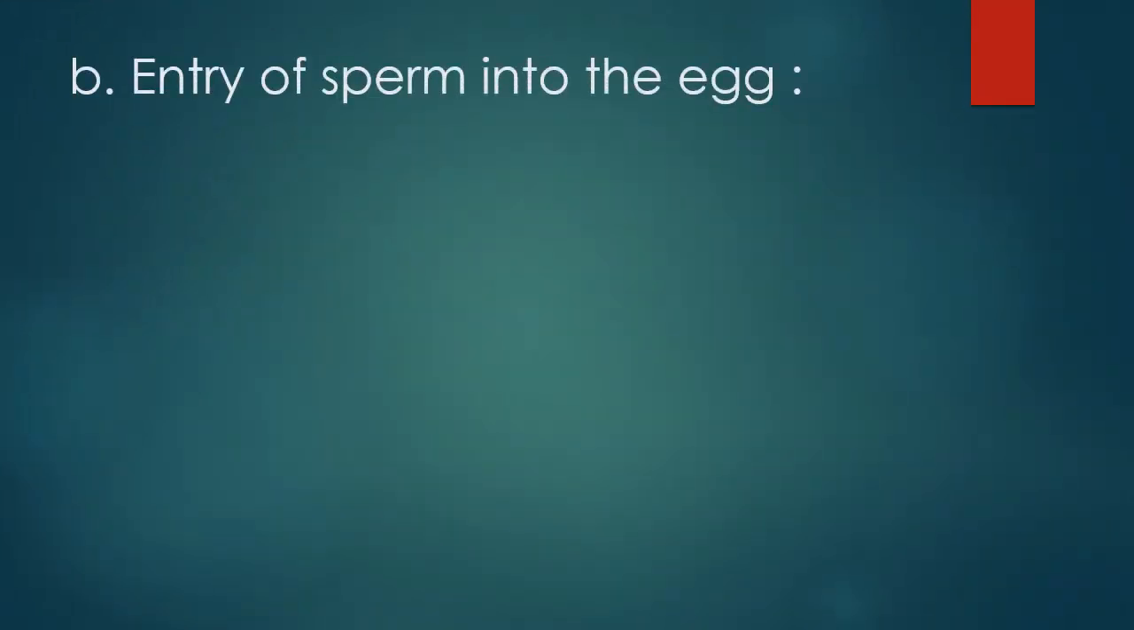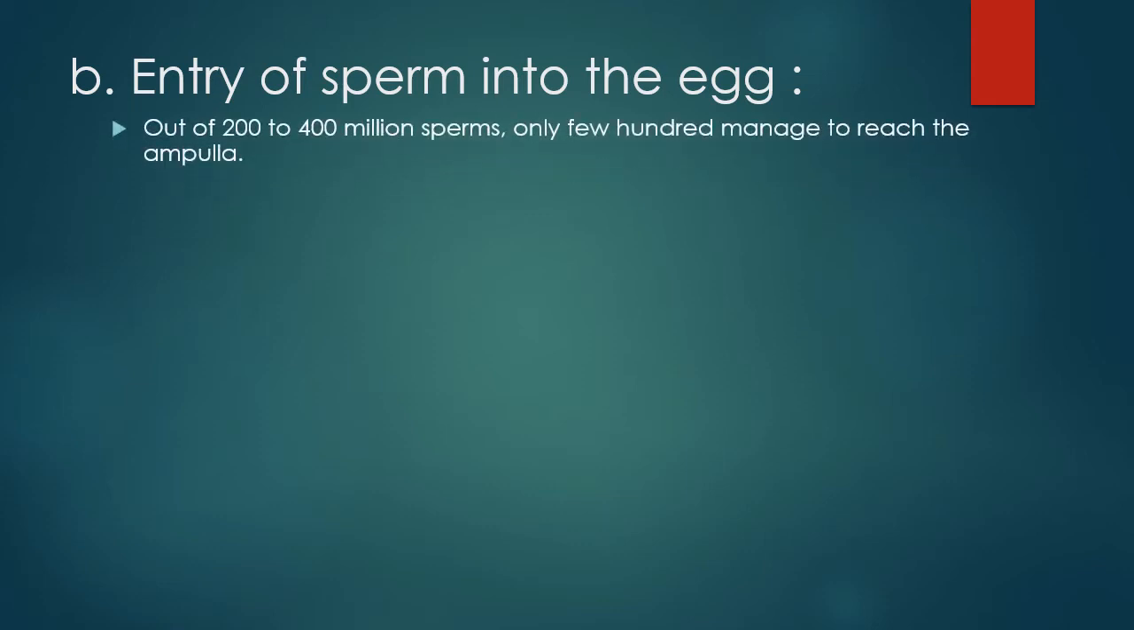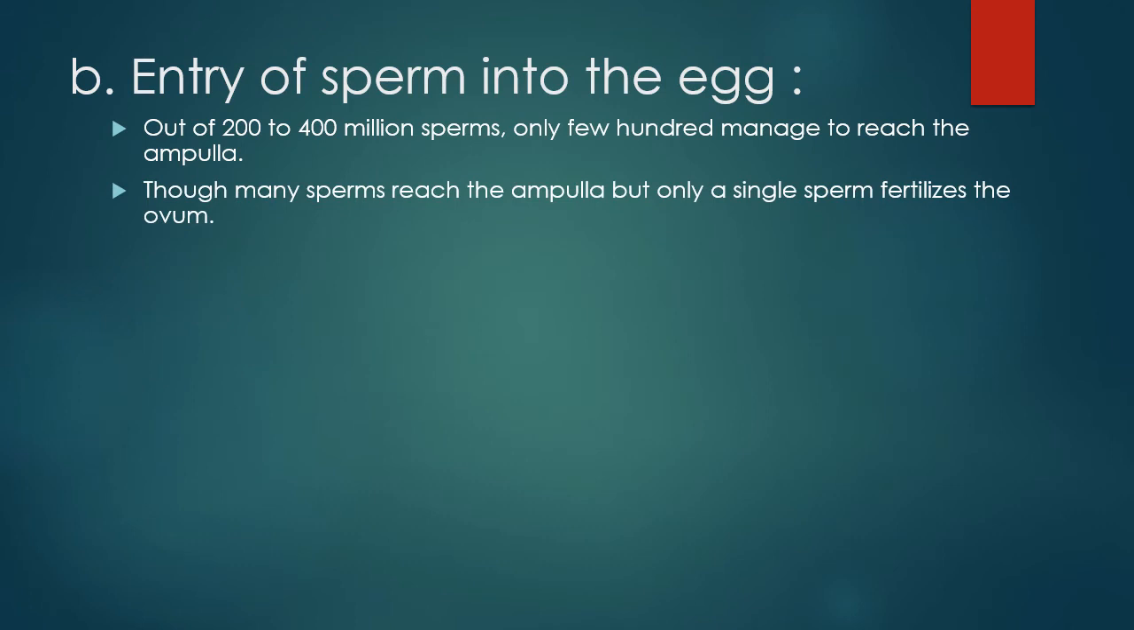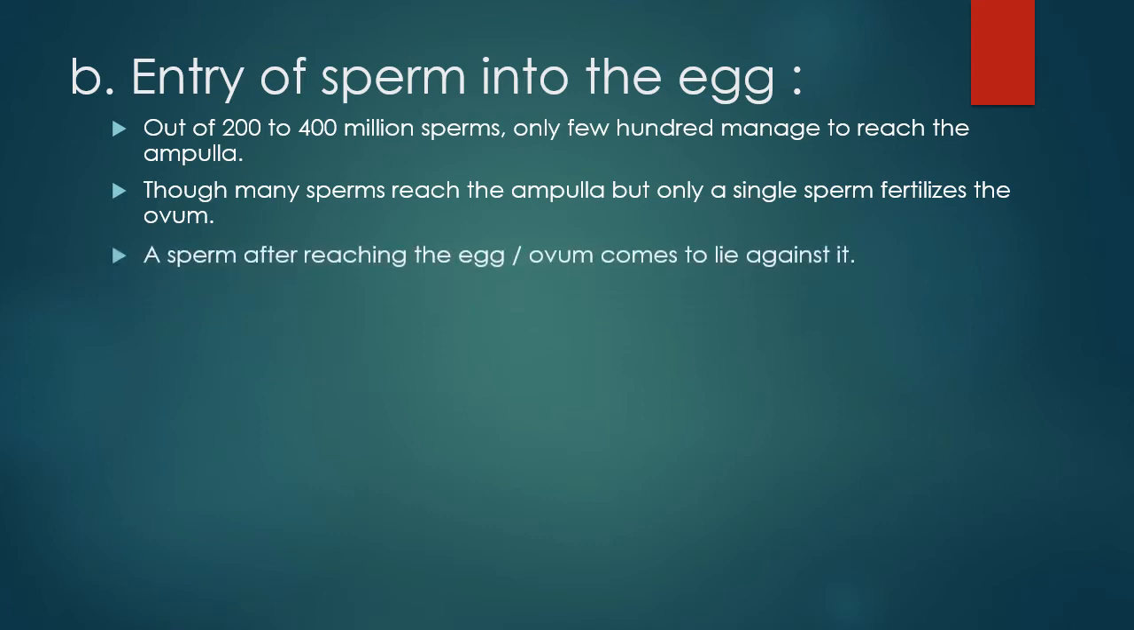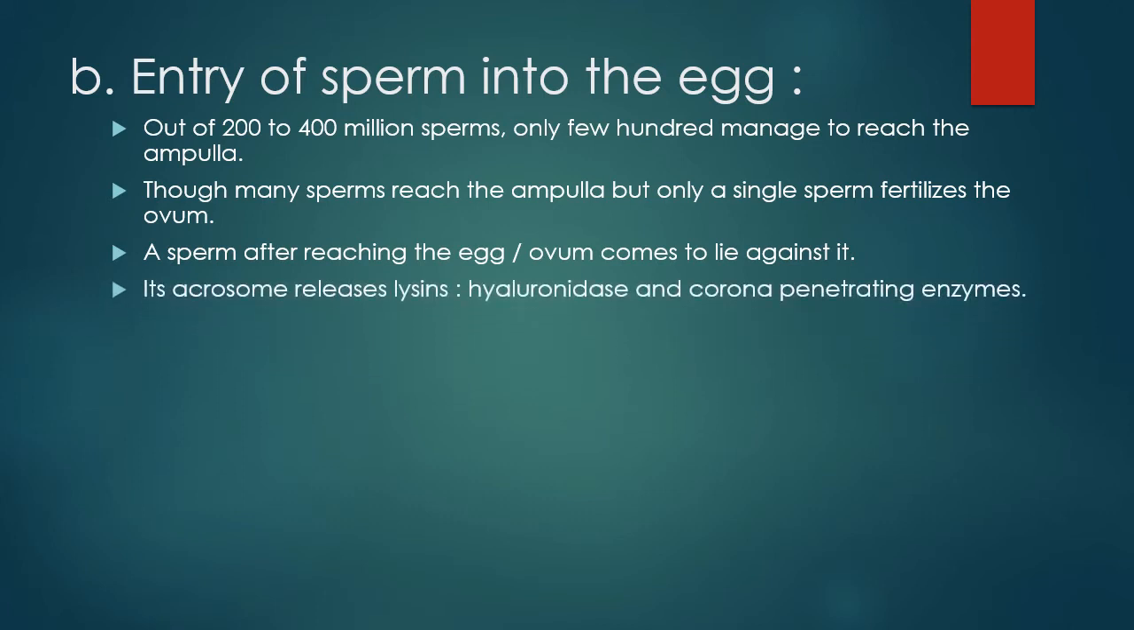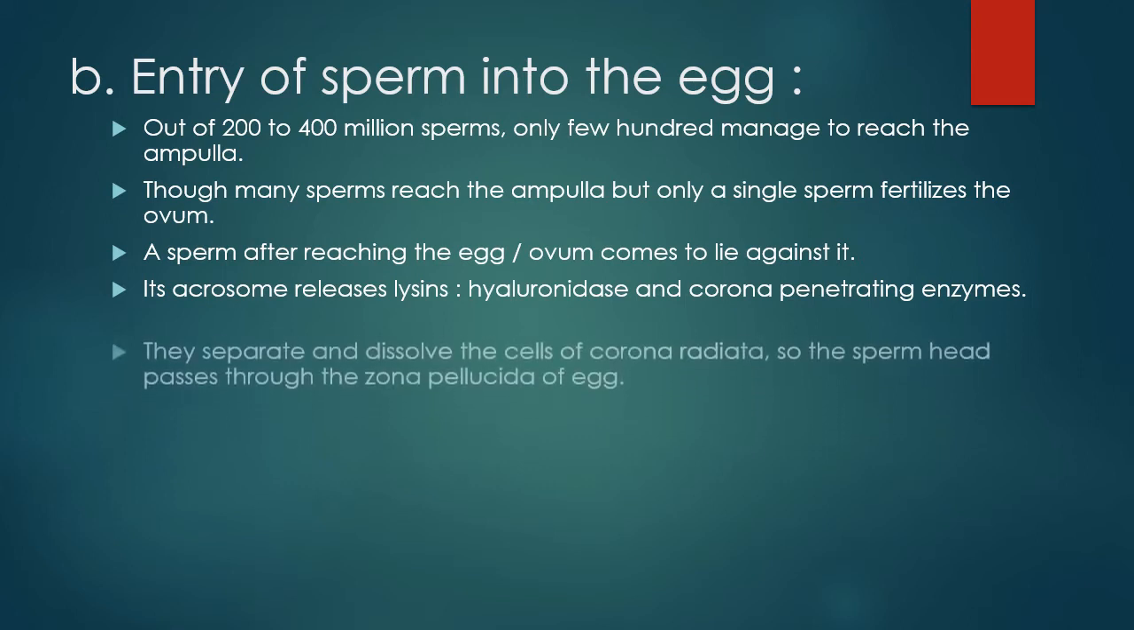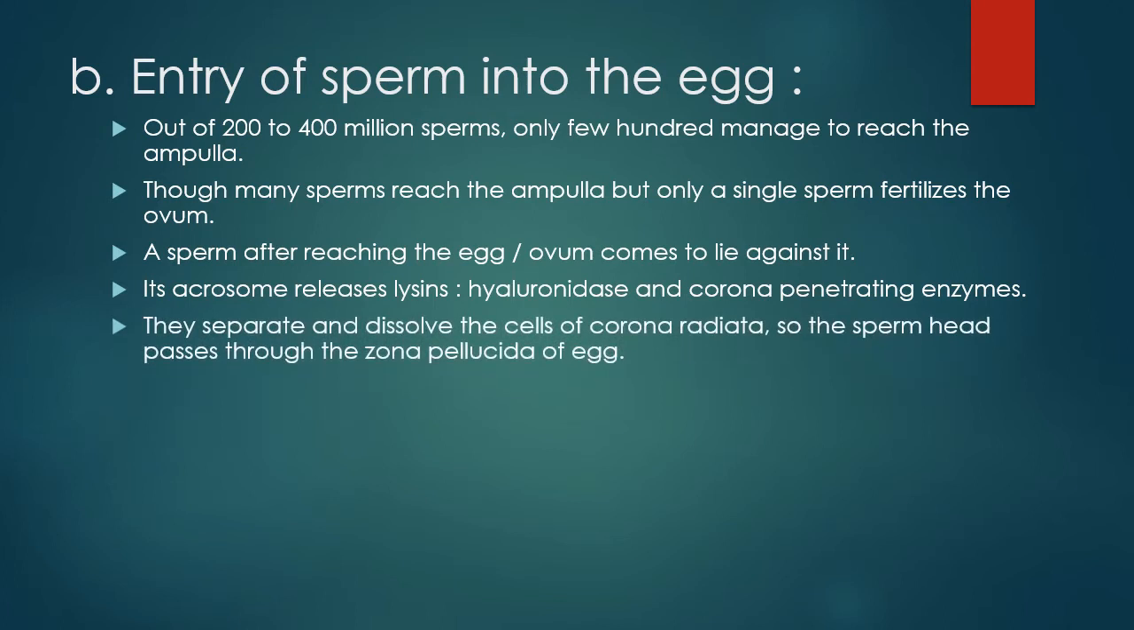B. Entry of sperm into the egg. Out of 200 to 400 million sperms, only few hundred manage to reach the ampulla. Though many sperms reach the ampulla, only a single sperm fertilizes the ovum. A sperm after reaching the egg or ovum comes to lie against it. Its acrosome releases lysine, hyaluronidase and corona penetrating enzyme. They separate and dissolve the cells of corona radiata, so the sperm head passes through the zona pellucida of egg.